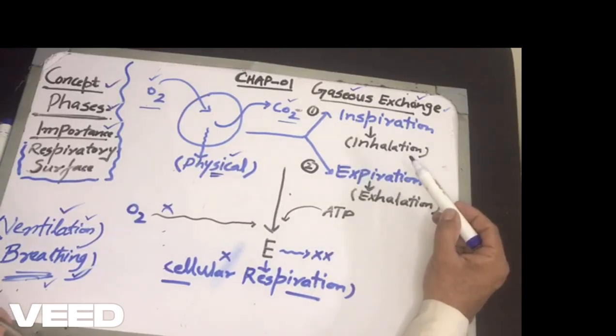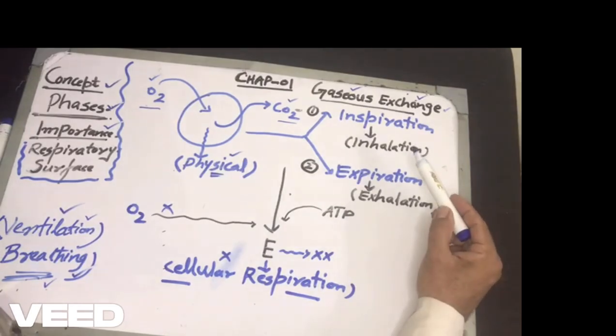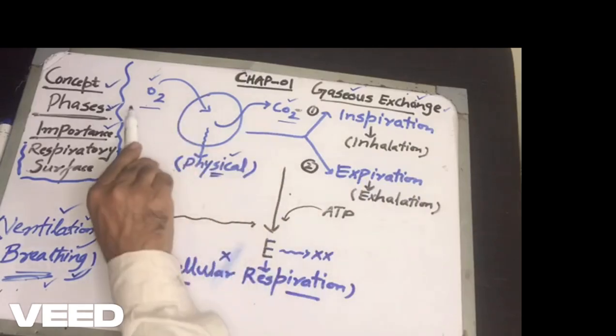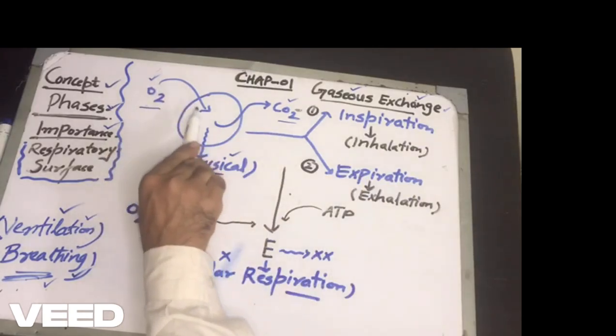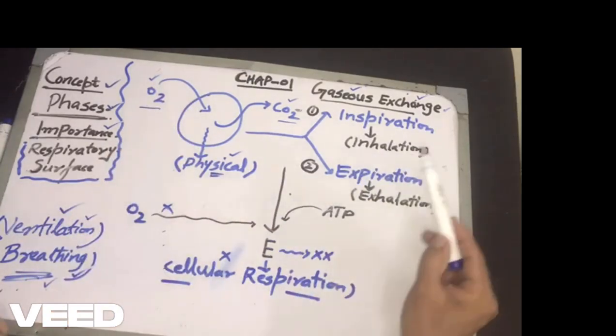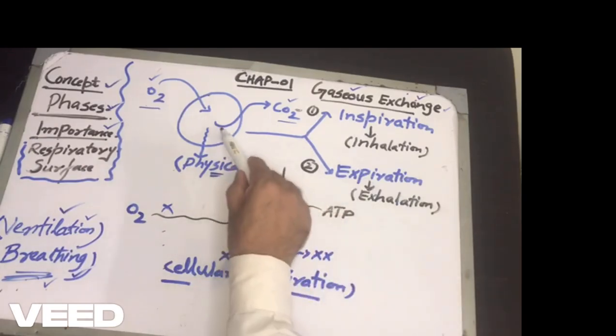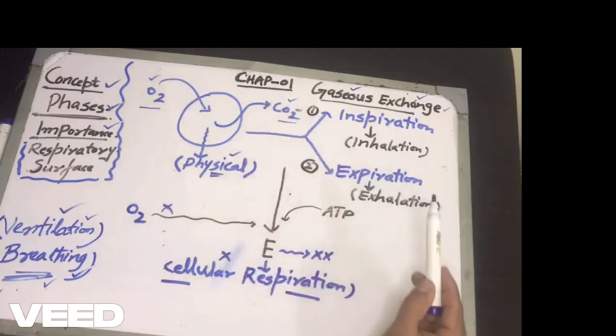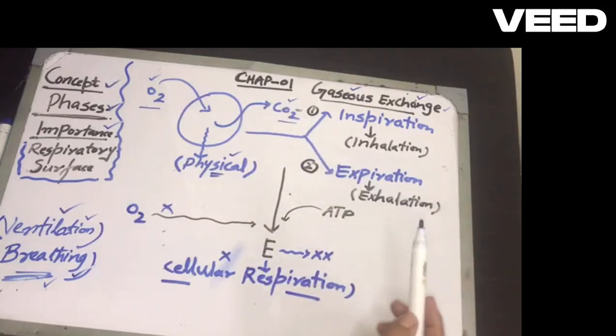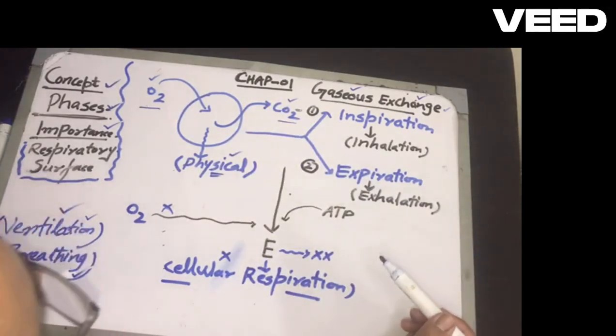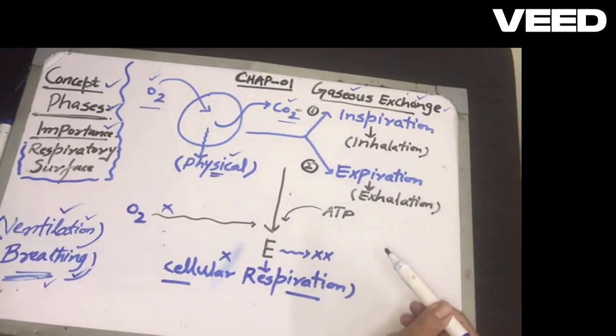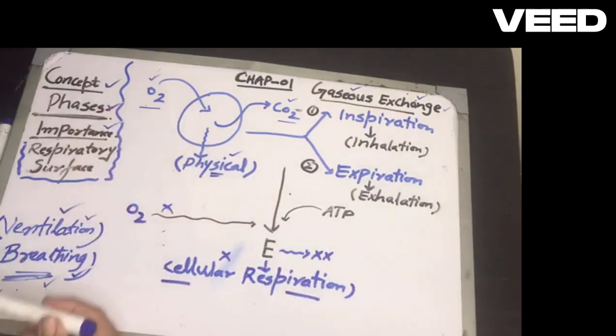If someone asks you to define inspiration, you can easily define it as the process by which oxygen rich air is taken in, or define expiration as the process by which carbon dioxide rich air is given out. So how many phases can we have? Two phases. Yes, one is inspiration and the other is expiration.